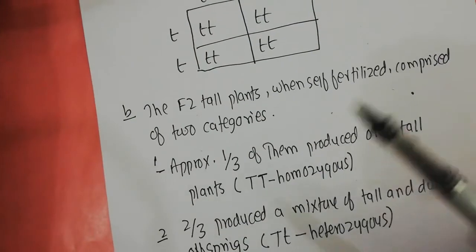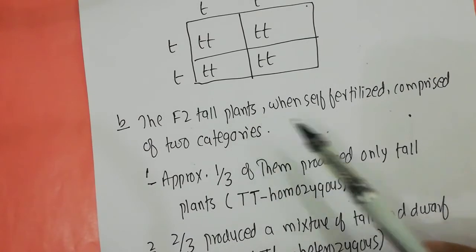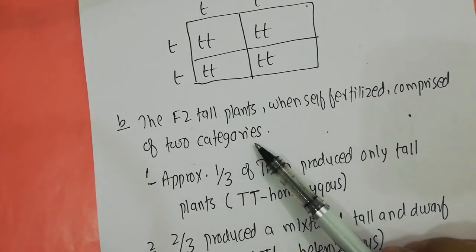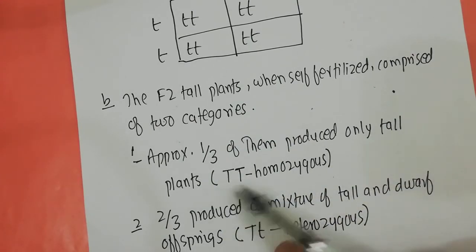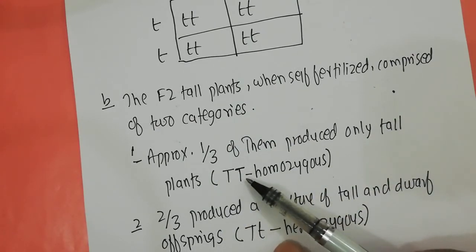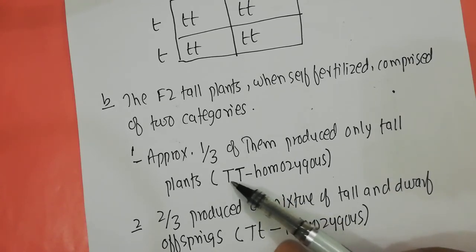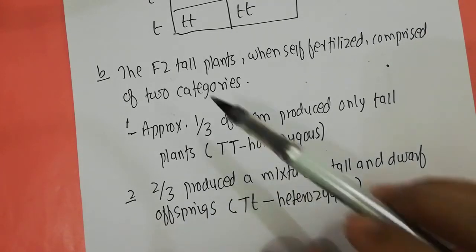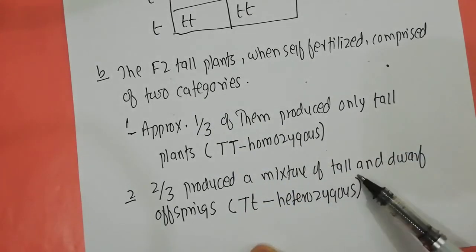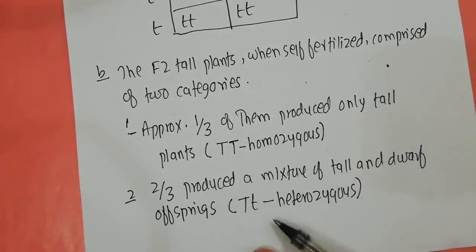The F2 tall plants, when they were self-fertilized, comprised 2 categories. Approximately 1/3 of them produced only tall plants. That means that if the tall plants of the F2 generation are homozygous in nature, and you cross them, all of the time all of the offspring will be tall. Now, 2/3 of the F2 tall plants produce a mixture of tall and dwarf offspring, thereby showing they are heterozygous in nature.